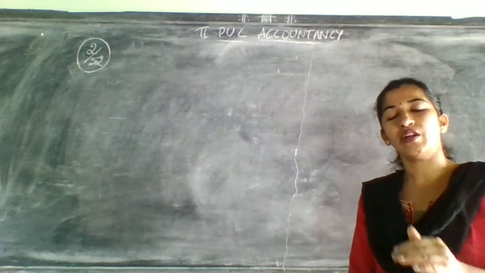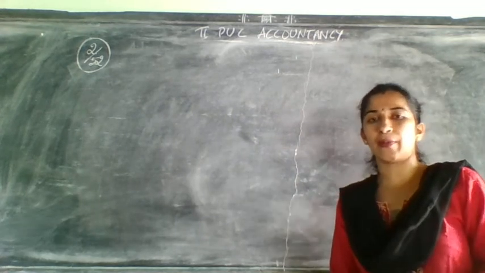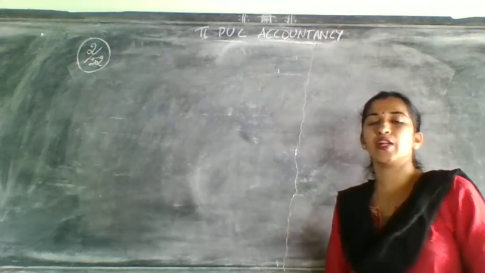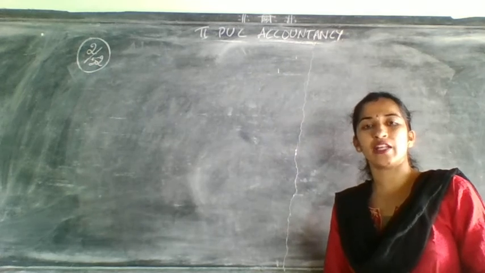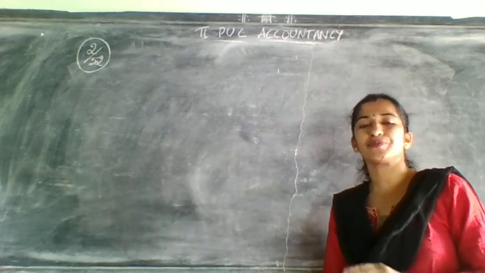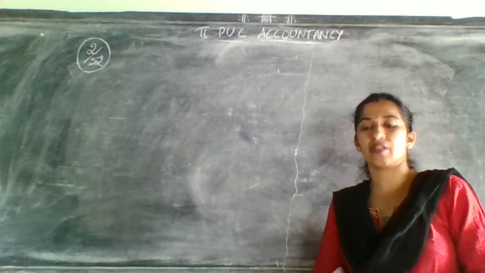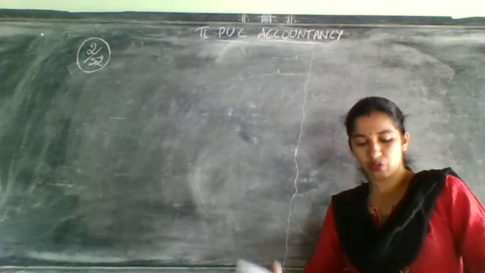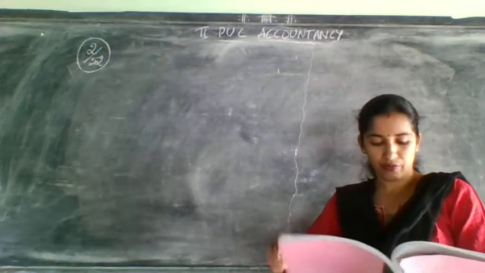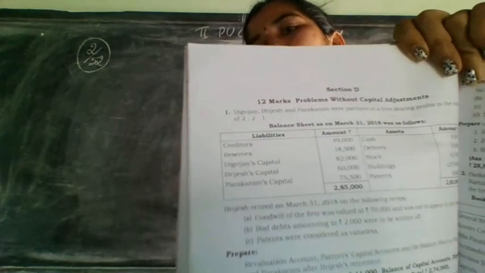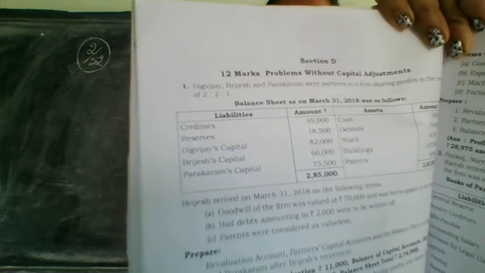Now the beginning problems are without capital adjustment. When capital adjustment comes, at that time we will do that step. For learning's sake, we will first do without capital adjustment. Problems without capital adjustment are there in the question bank. So take out page number 52 and problem number 2. Page number 52, problem number 2. Got it now? Okay, open it.